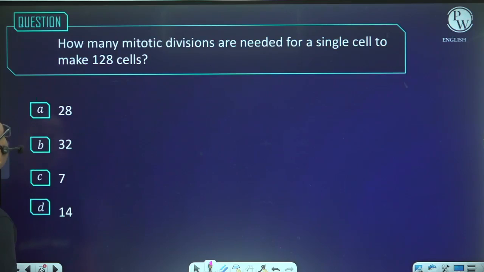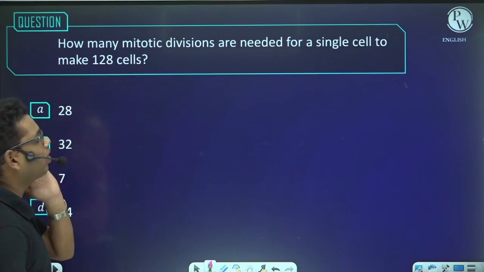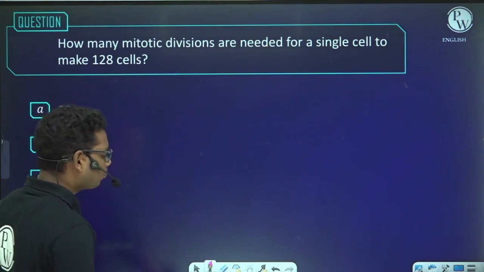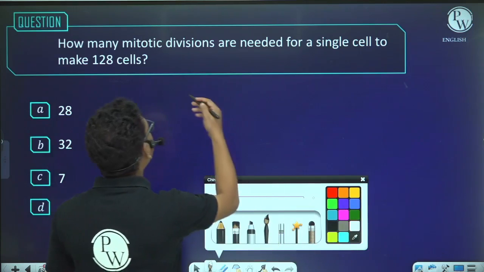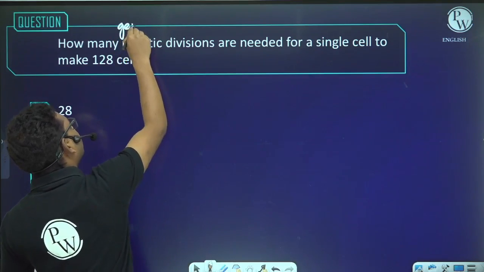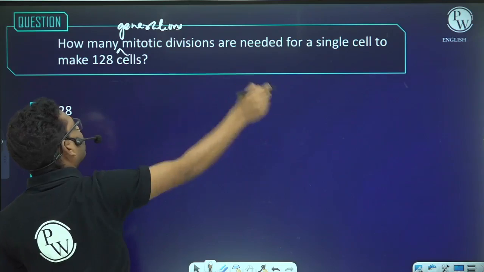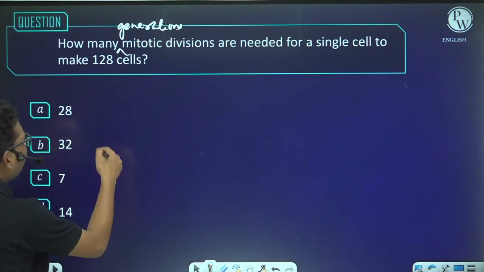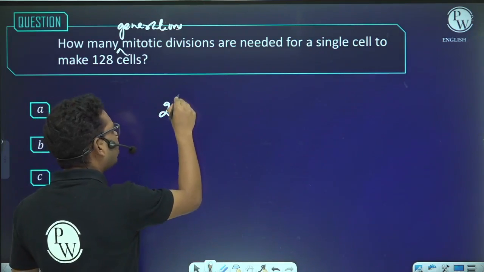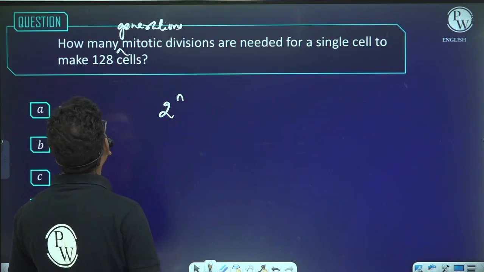Next, how many mitotic divisions are needed for a single cell to make 128 cells? This is an old question. So the question should have been, how many mitotic generations are required? See, suppose after n number of mitotic generations, the number of cells produced will be 2 to the power n.